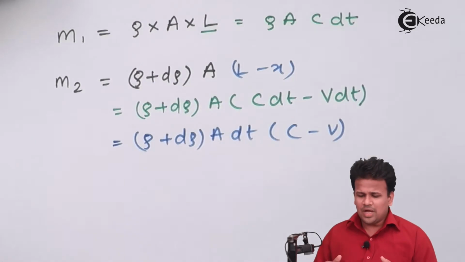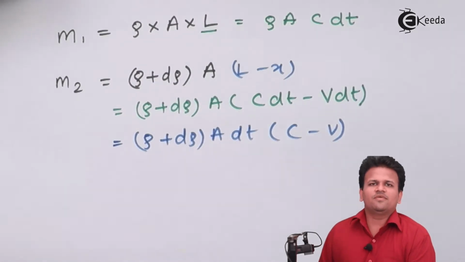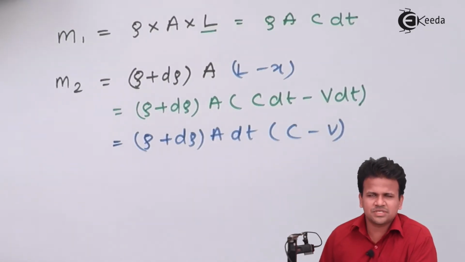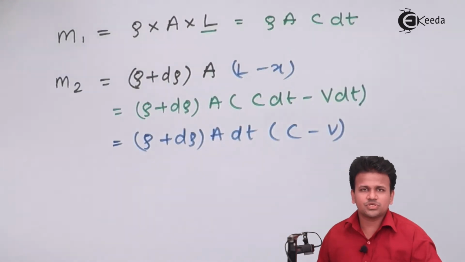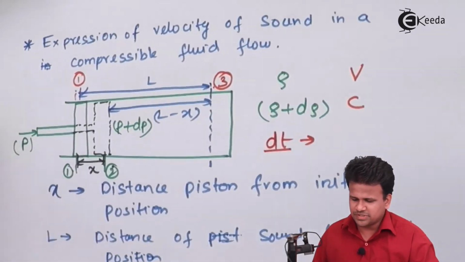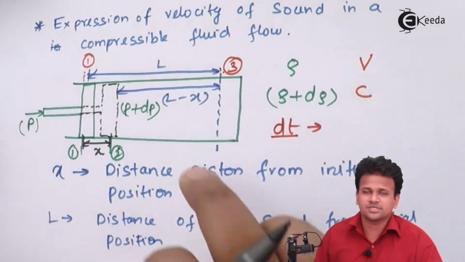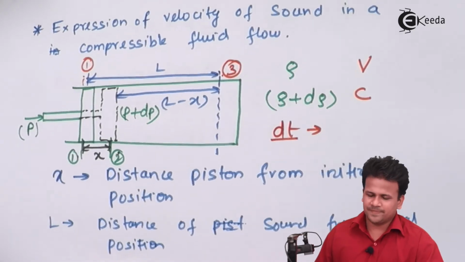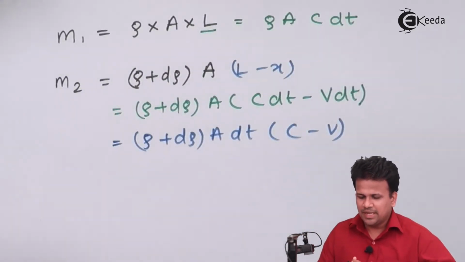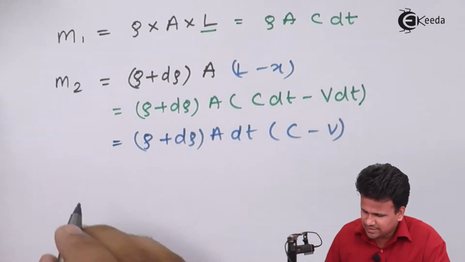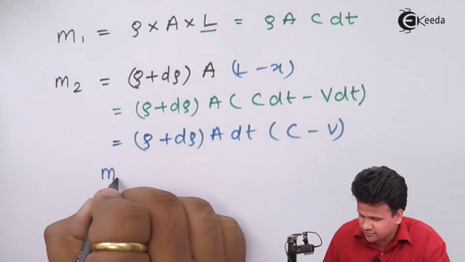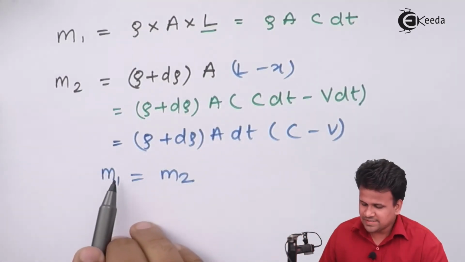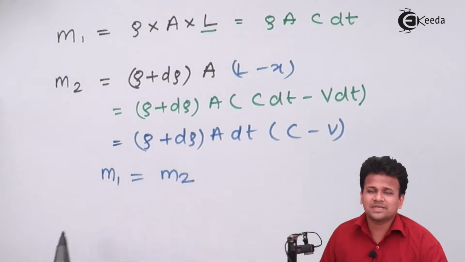Now, as we know from the law of conservation of mass, the mass in the entire system remains constant, and this entire process which we chose over here is a closed process. It can exchange energy with the surroundings, but it cannot exchange matter or mass with the surroundings. Hence the mass remains constant in both the parts. So we can write, according to conservation of mass, m1 is equal to m2. That is, the initial mass will be equal to the final mass.